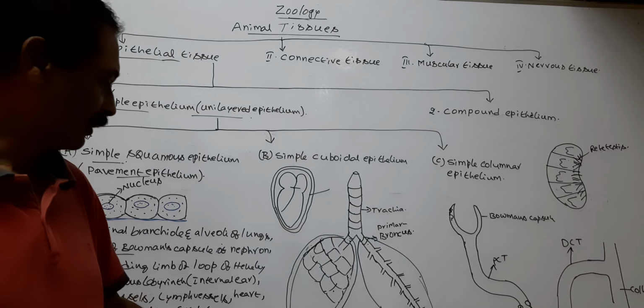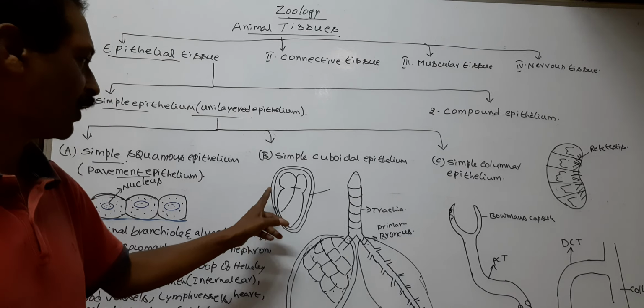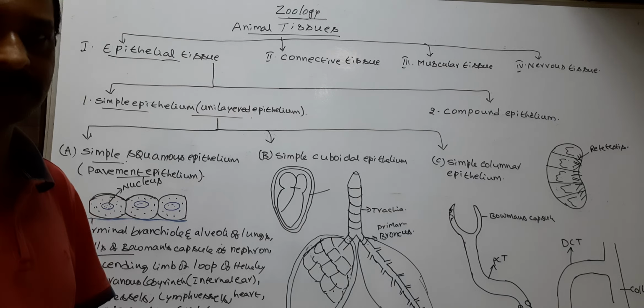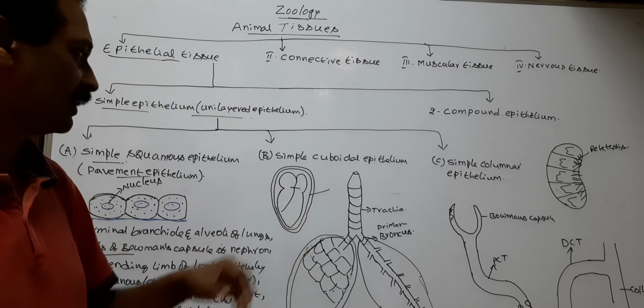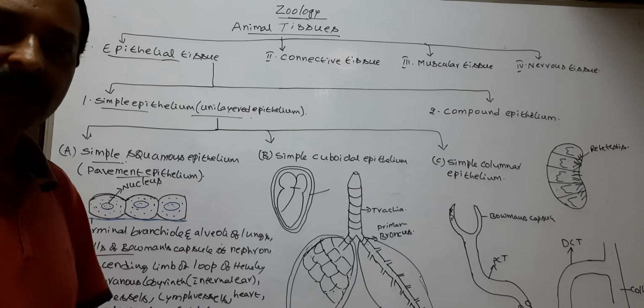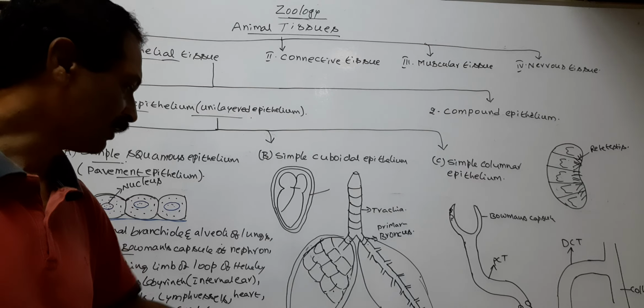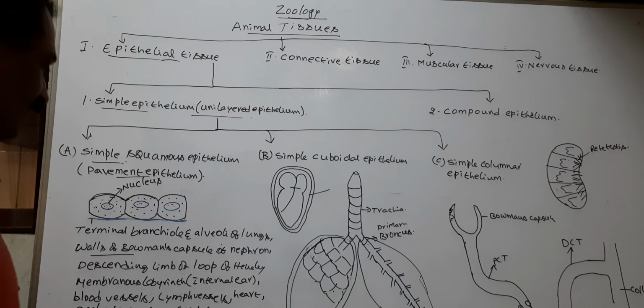The pleura, peritoneum, and pericardium protect the organs: pericardium protects the heart, pleura protects the lungs, and peritoneum protects some internal organs.